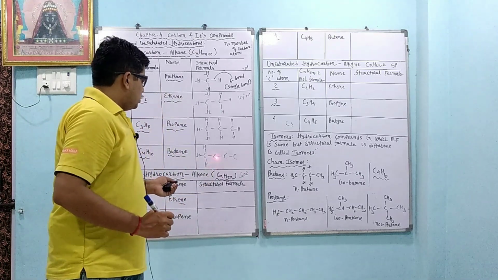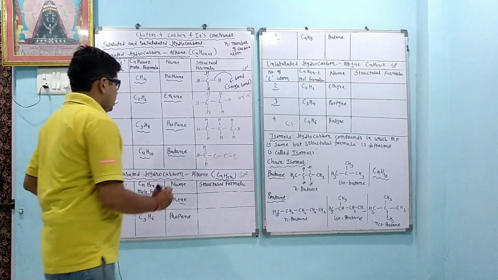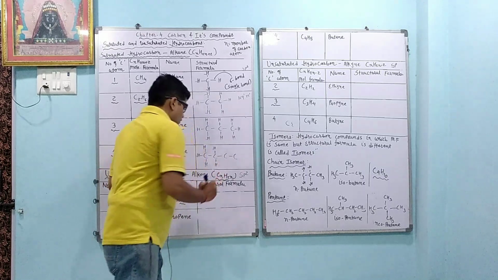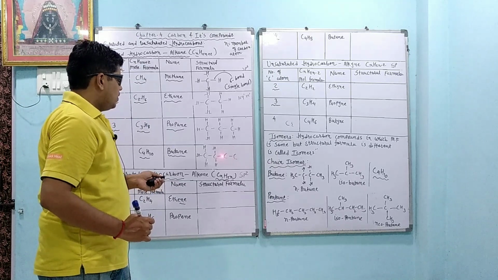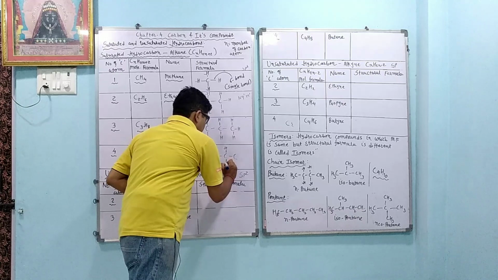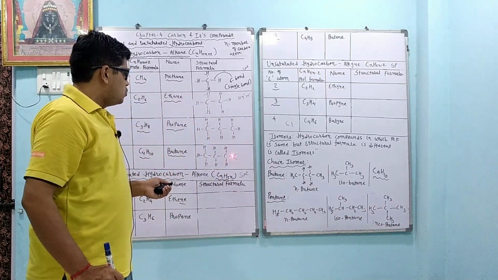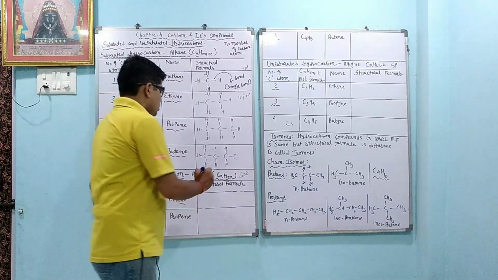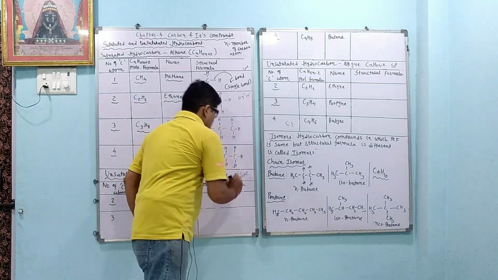In the same way, for the second carbon atom, 2 valency are used up. So 2 are remaining. So we are writing here 1H and second H. For the third carbon atom, you can see that 2 electrons are used up to make the 2 bonds, 2 valency are used up, so 2 are remaining, so we are writing 1H and the second H. Same way for the last carbon atom, you can see that 1 electron is used up to make the 1 bond, 1 valency is used up, so how many are remaining? 3 are remaining, so we are writing 3 here, 1, 2 and 3. So we get this structure.